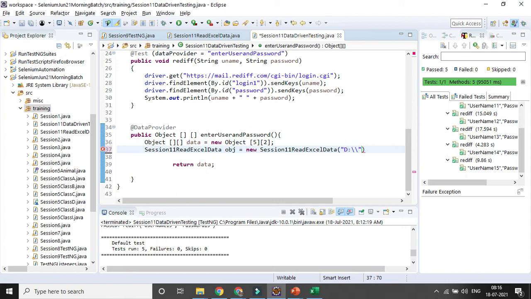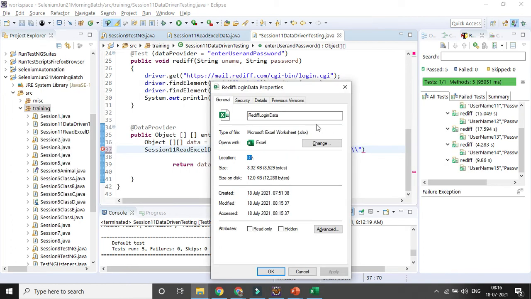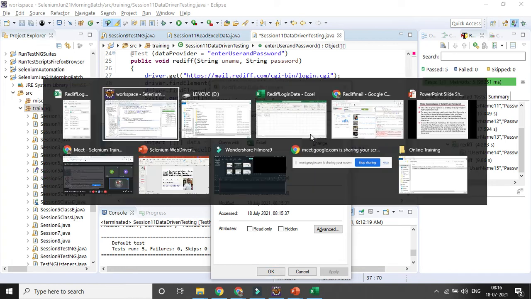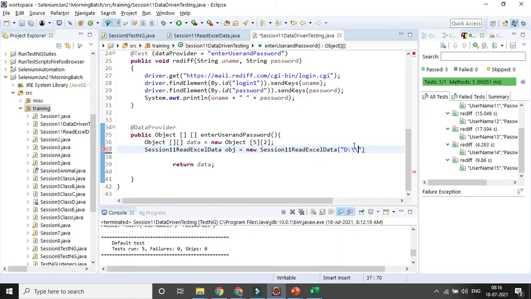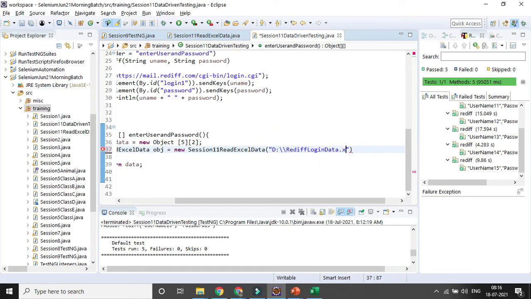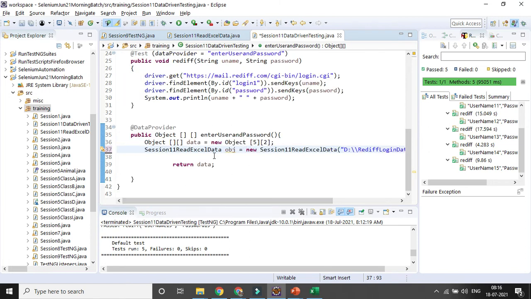Right, and then the Excel sheet name. What is the Excel sheet name? This is your Excel sheet name. What is the extension? .xlsx, .xlsx, right? So that's the way you can create a variable for that particular class. So this is done now.